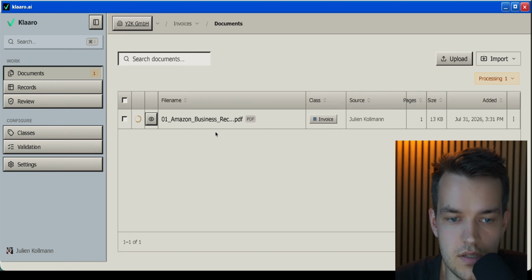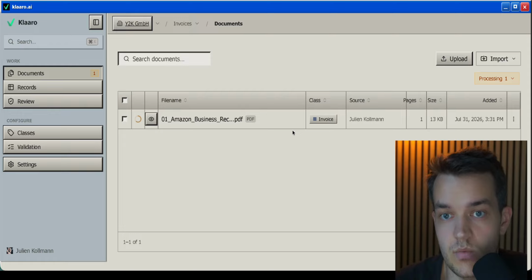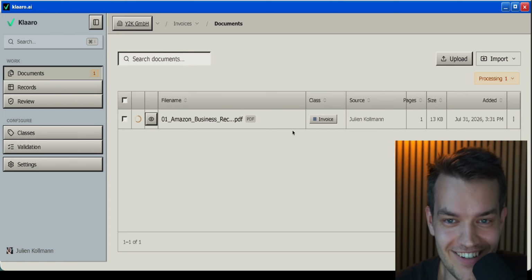Great. This is an Amazon business invoice, and because we're located in Germany, it's not called invoice, it's called Rechnung. But as we can see here, the pipeline actually classified this as an invoice. We could also switch the language to German, then we would probably have gotten Rechnung.